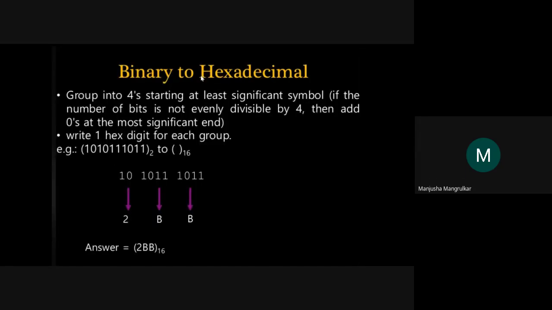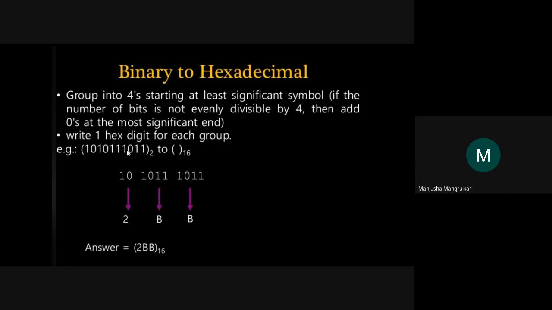Now the second step is to convert the binary number to the hexadecimal number. Now we have learned how we represent A, B, C, D of the hexadecimal number. Based on that, we group into 4 starting at the least significant bit. In octal we do groups of 3 from the LSB. In hexadecimal we have to do groups of 4 from the LSB.